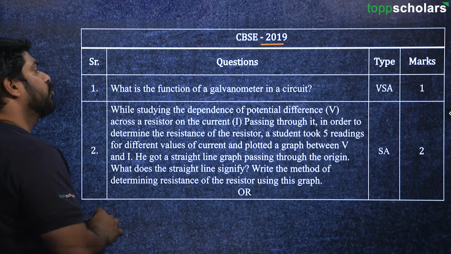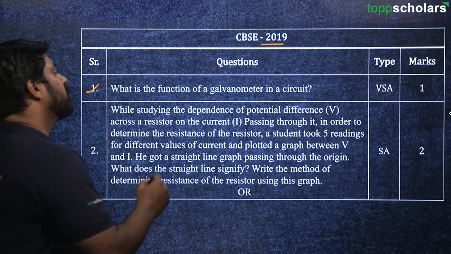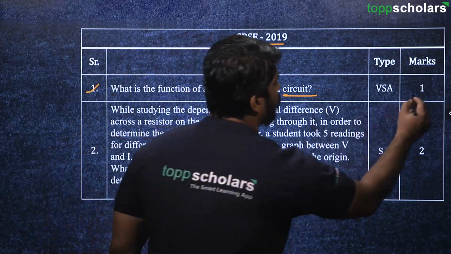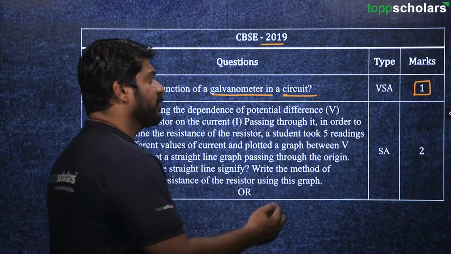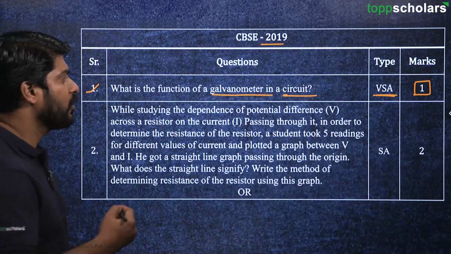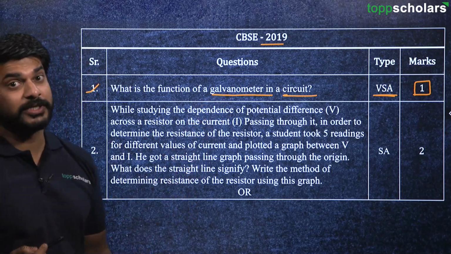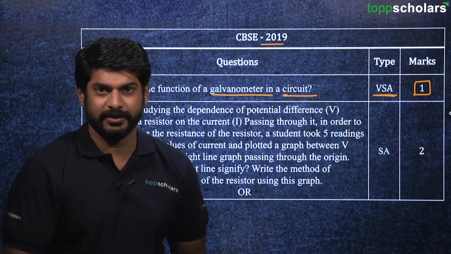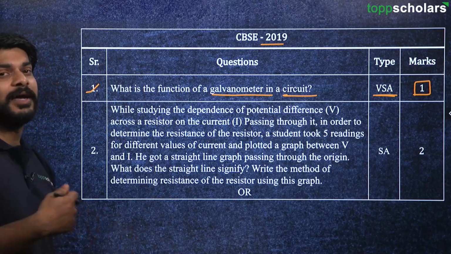In the year 2019, this is the first question. What is the function of galvanometer in a circuit? And it's a 1 mark question. That means it's just a small question. That means you have to write the answer in a very short manner. So here, what is the function of galvanometer? As we know, galvanometers are used to measure current in any electrical circuit. So that should be the answer.